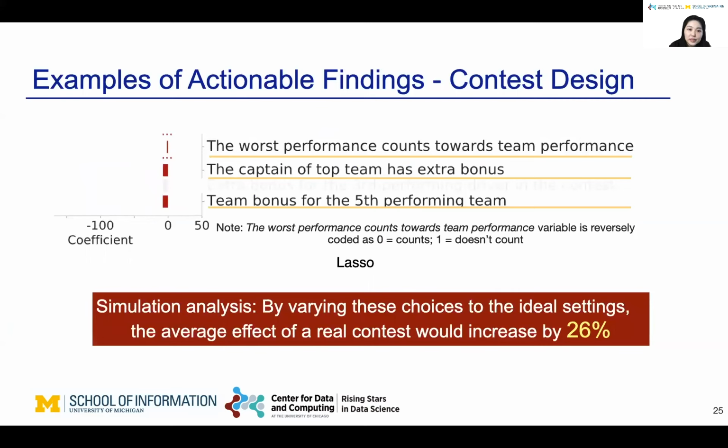By interpreting the models, we find some findings that are intuitive and some other findings that are directly actionable, such as contest design. To understand whether the findings are effective, we deploy a simulation analysis. We find that by varying no more than 3 choices to the ideal setting, the average effect of a real contest is expected to increase by as much as 26%.